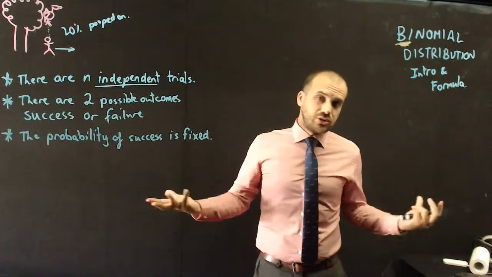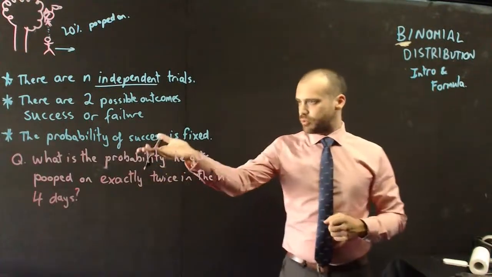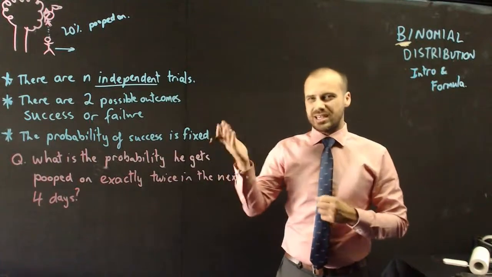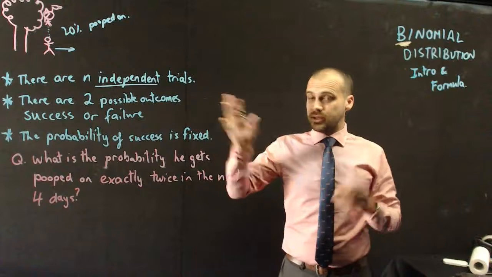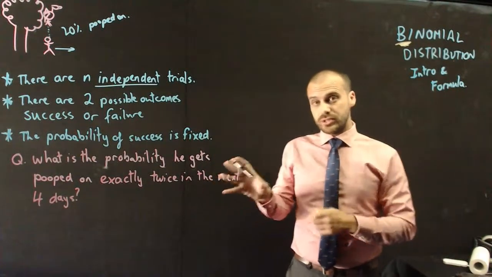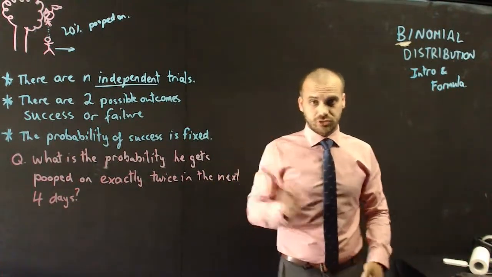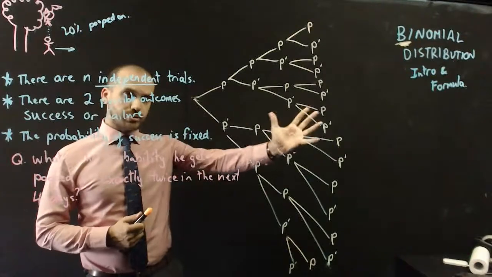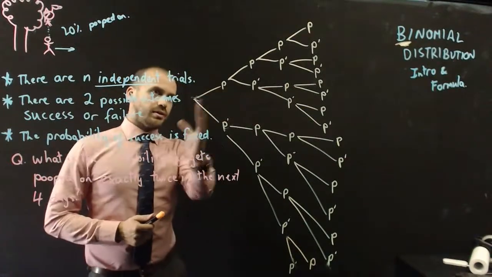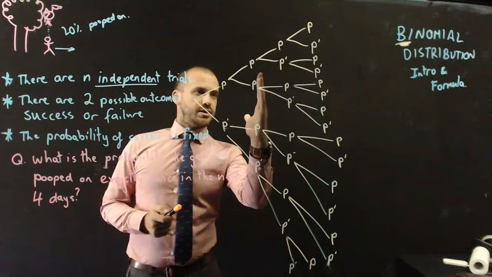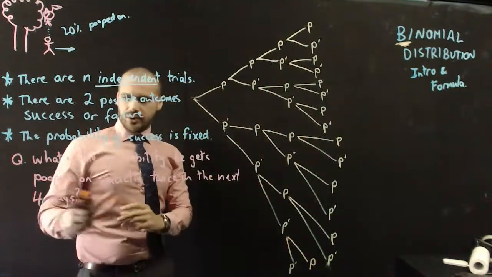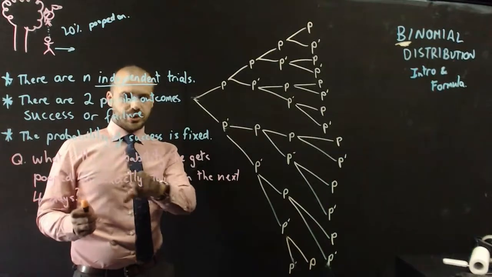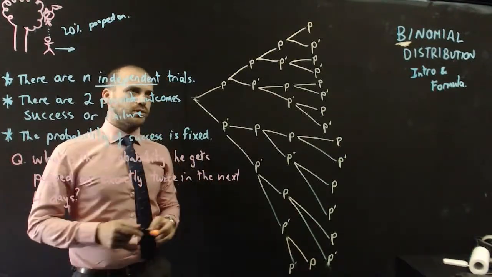Let's do a question. So here's our question. What is the probability he gets pooped on exactly twice in the next 4 days? Now, a bright Year 8 student can probably do this kind of question, and they do it using a tree diagram. So there is my enormous tree diagram for this. The first day, the second day, the third day, and the fourth day. And we want to know what is the probability he gets pooped on exactly twice in the next 4 days.